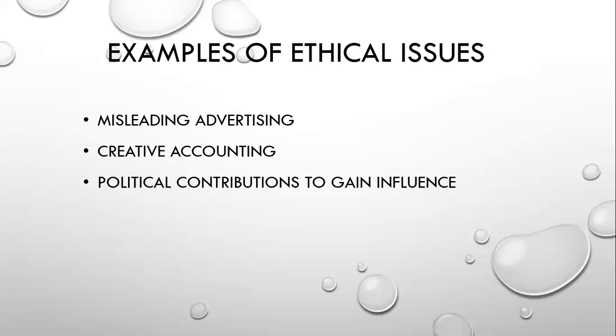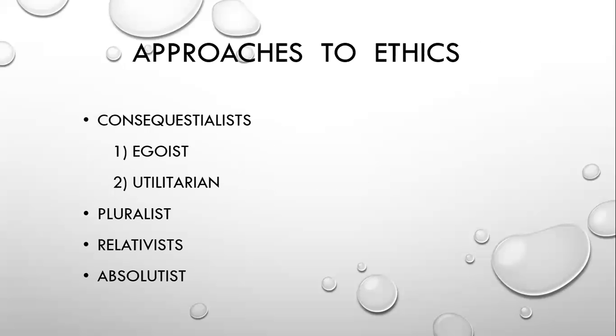The next important thing we are going to learn is approaches to ethics. If there is an ethical issue, we can handle it in many different ways. We are going to call those ways approaches to ethics. The first one is consequentialist. What is meant by consequentialist?